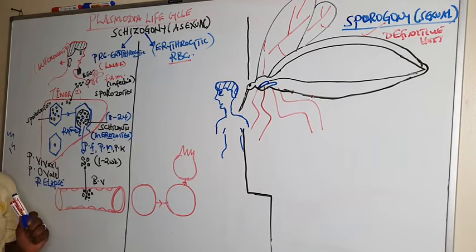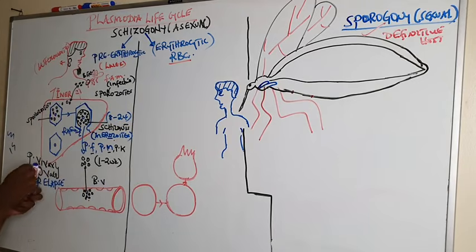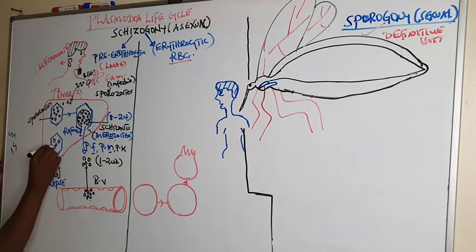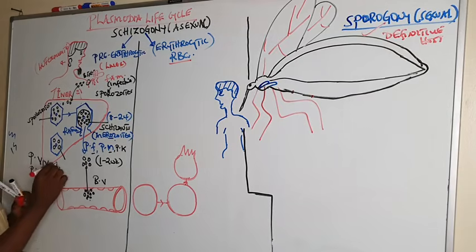When the sporozoites reach the liver cell, they undergo a dormant stage known as the hypnozoite.